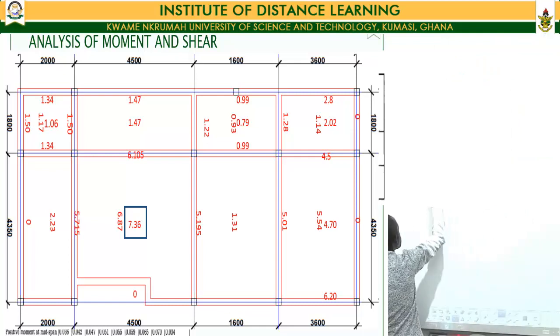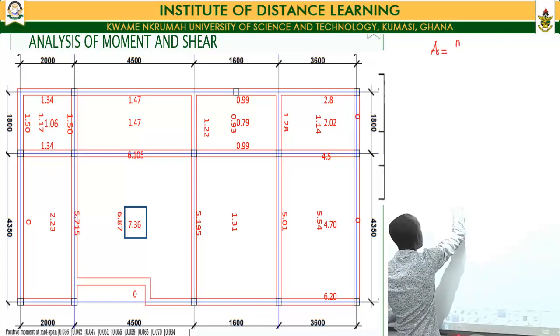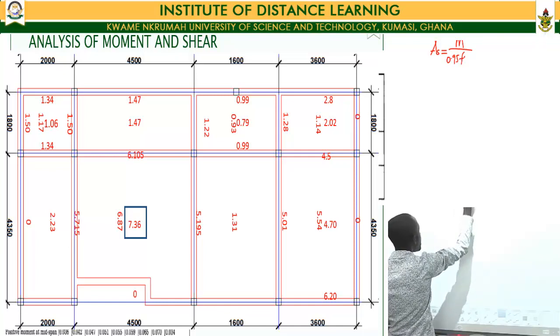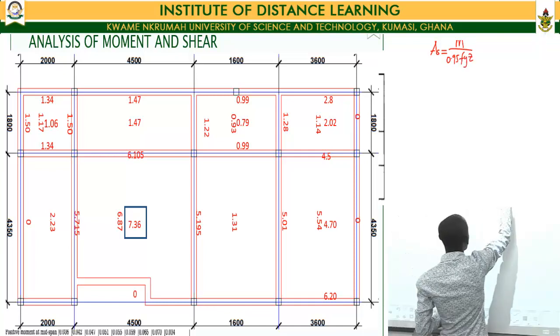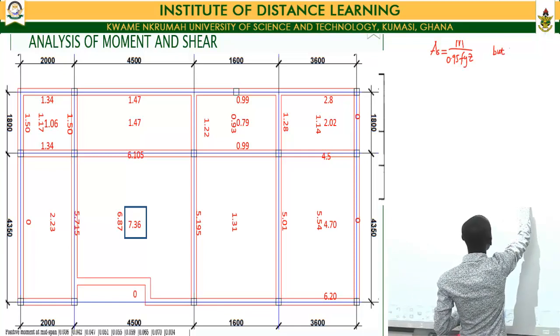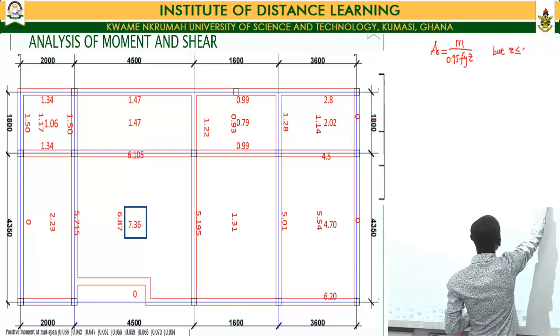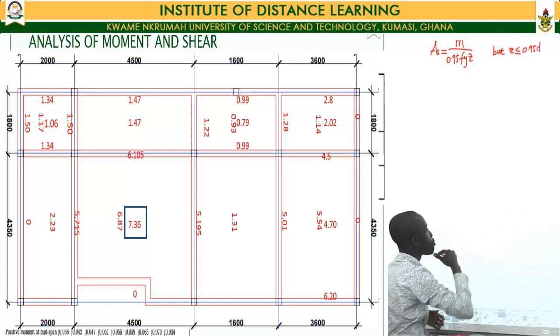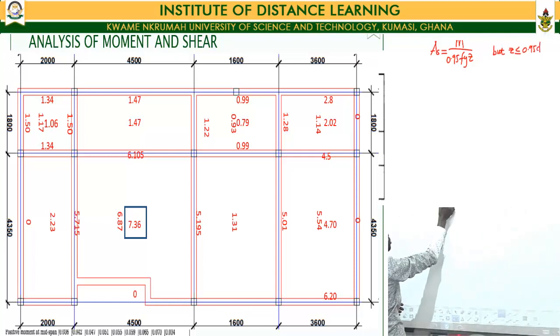So then for the calculation we went through, we said our area of reinforcement was given by M over 0.95 Fy Z. But then our Z should be less than or equal to 0.95 D, in which case we made use of 0.95 D as our Z value.